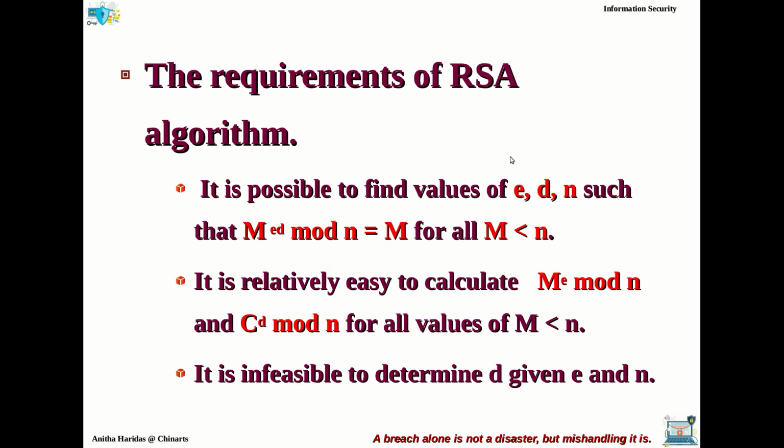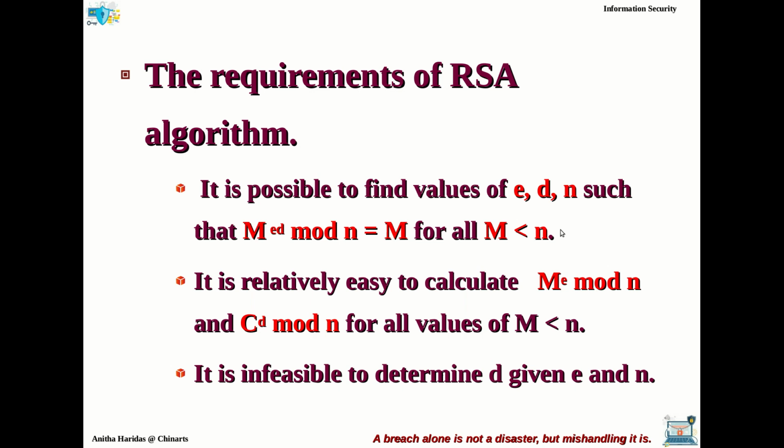So the first condition for the RSA algorithm is that we have to determine the values of E, D and N such that this particular condition is satisfied for all the values which are lesser than N. N is an agreed upon value between the sender and receiver, right?